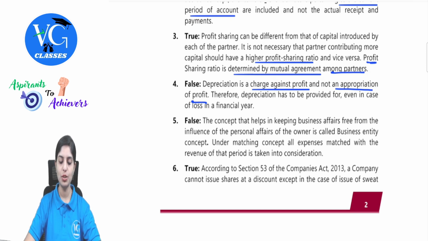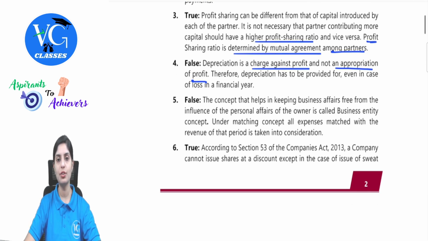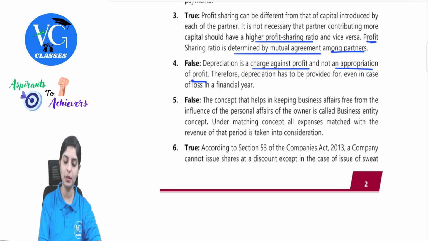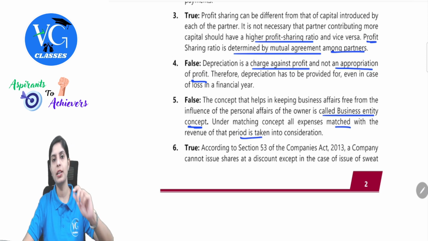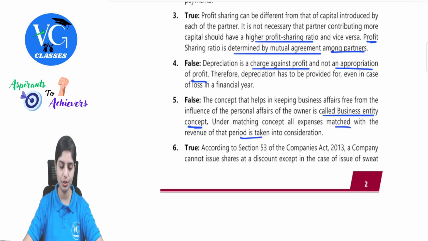Next point, it was about the matching concept wherein they were discussing the affairs between business and owners. So the concept that helps in keeping business affairs free from the influence of personal affairs is called business entity, and matching concept specifies that all expenses matched with the revenue are taken into consideration. Here they're just explaining what the business entity concept is all about and what the matching concept proposes.